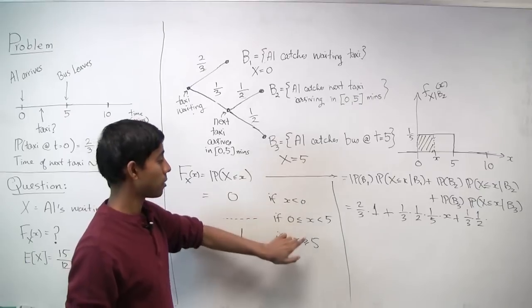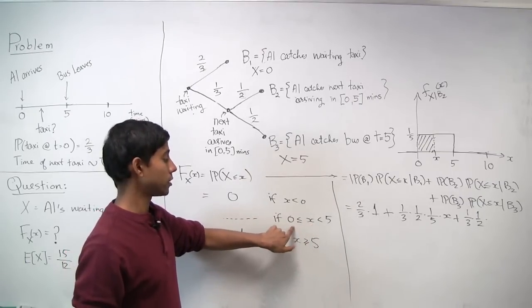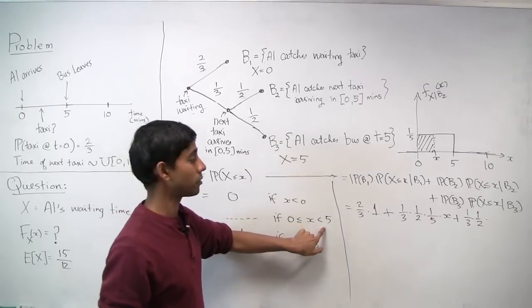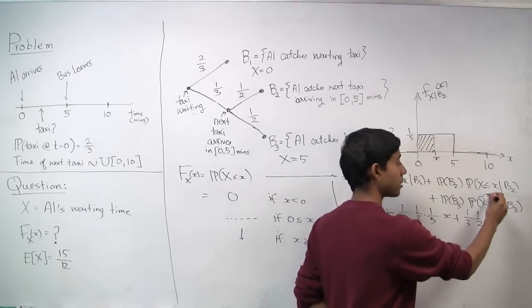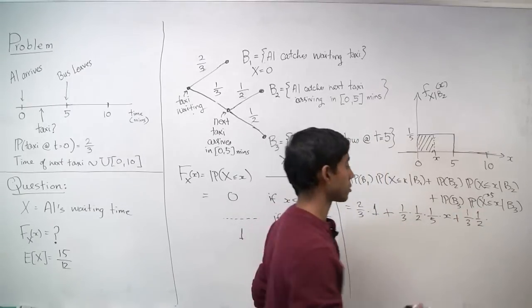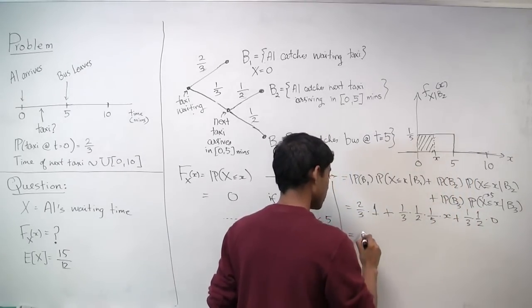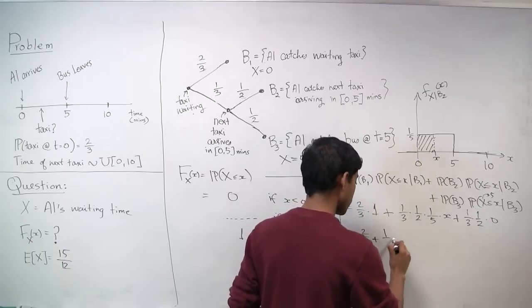But little x, we're assuming in this condition, is going to be between 0 and 5, but strictly less than 5. So there's no way that if the random variable x is 5, and this is strictly less than 5, this is going to be true, and so that probability is going to be 0. So we're now left with 2/3 plus 1/30 x.